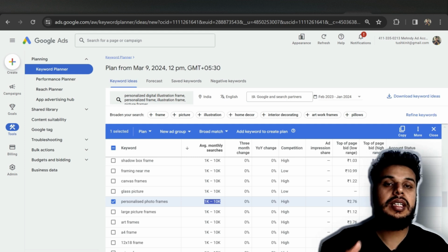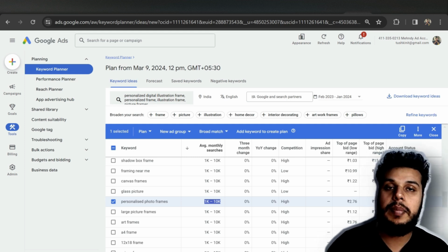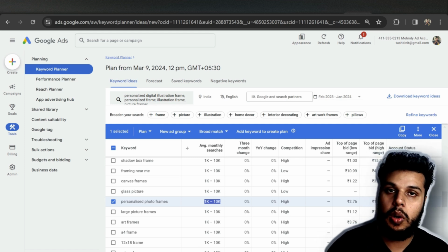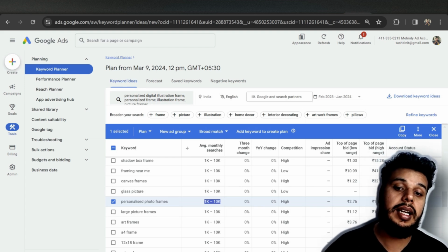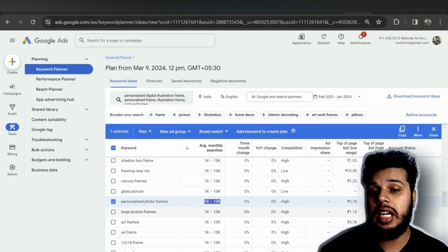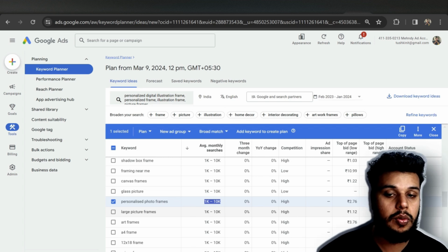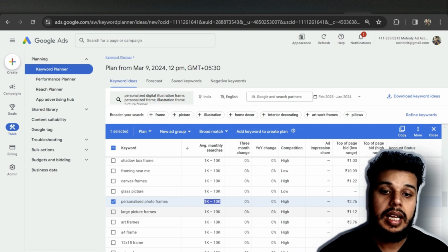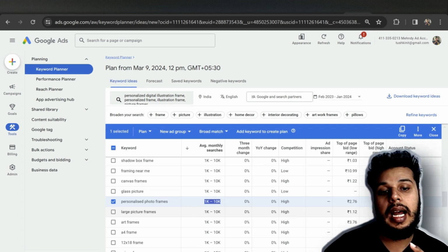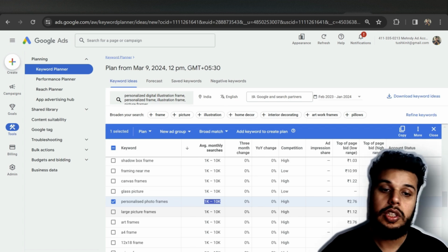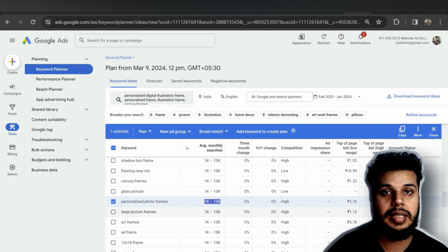What does the competition mean? A lot of websites are already bidding for this particular keyword on Google Ads, so the competition is really high. And right now we are not even talking about the digital illustration part of the personalized photo frame. We are only talking about personalized photo frames over here. The search volume is low and the competition is also high. So yes, it is not something very good to hear.